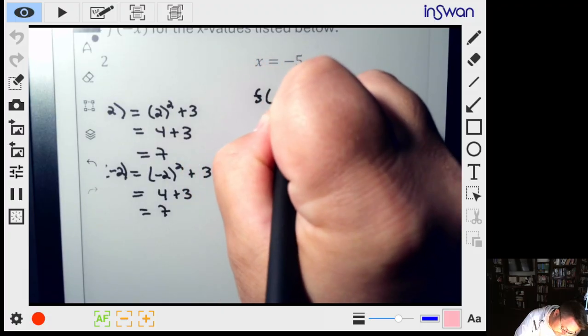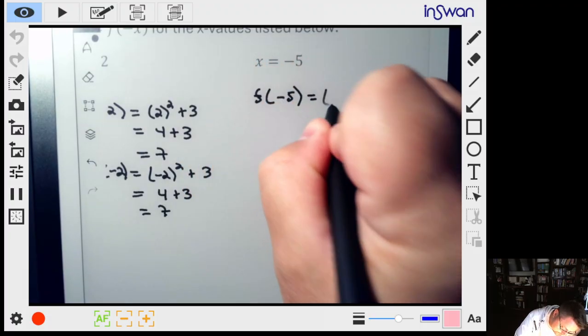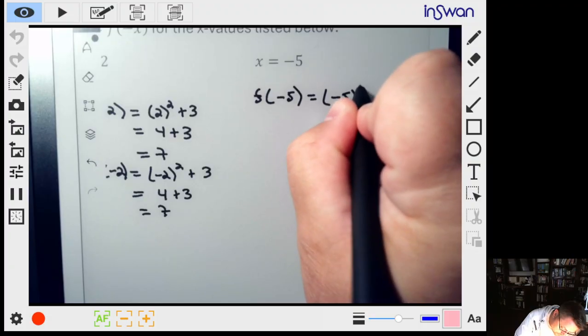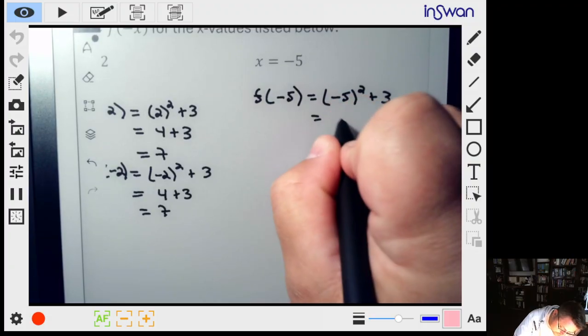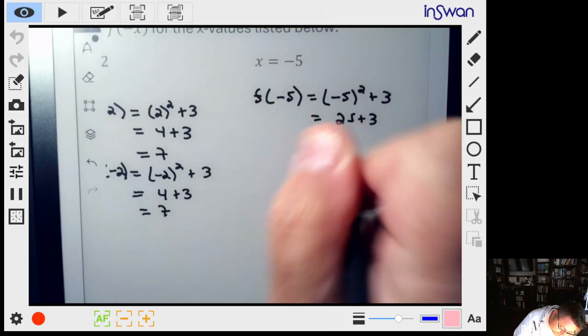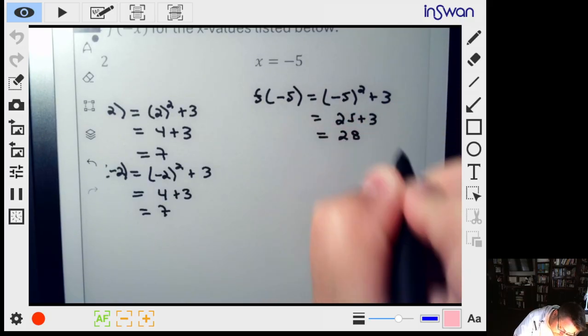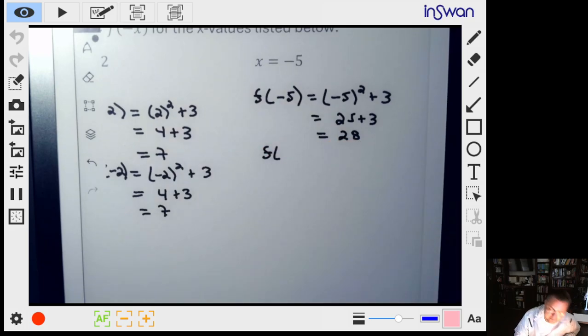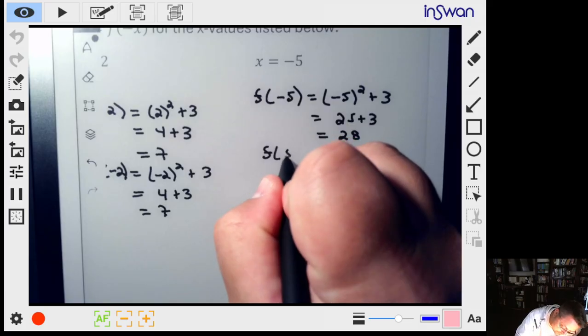So here we have f of negative 5. That's going to be 25 plus 3. That's 28. And now we have to compare that to f of 5. Because our x value is negative 5, so now we have to do a negative of negative, so positive.